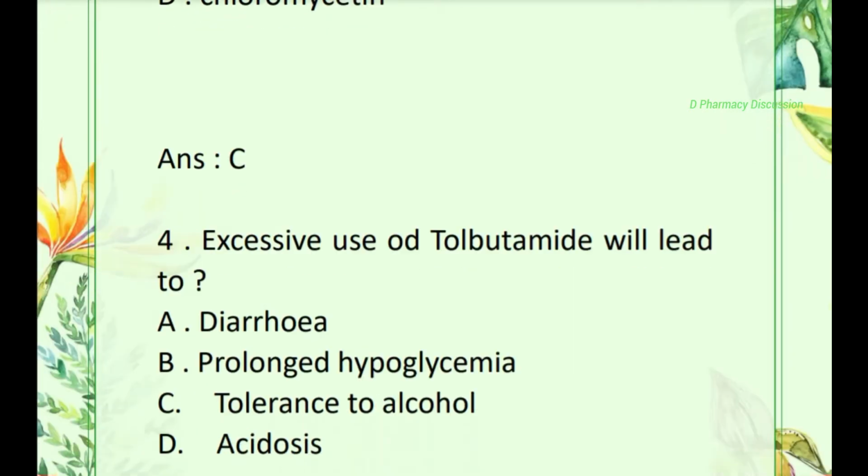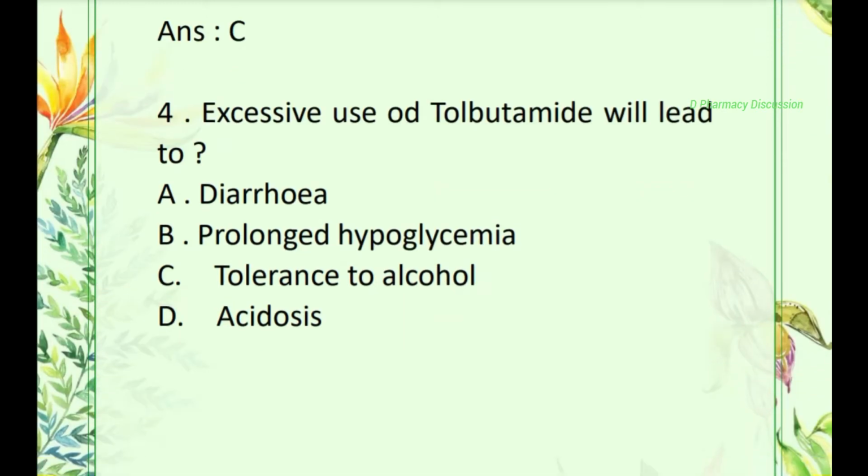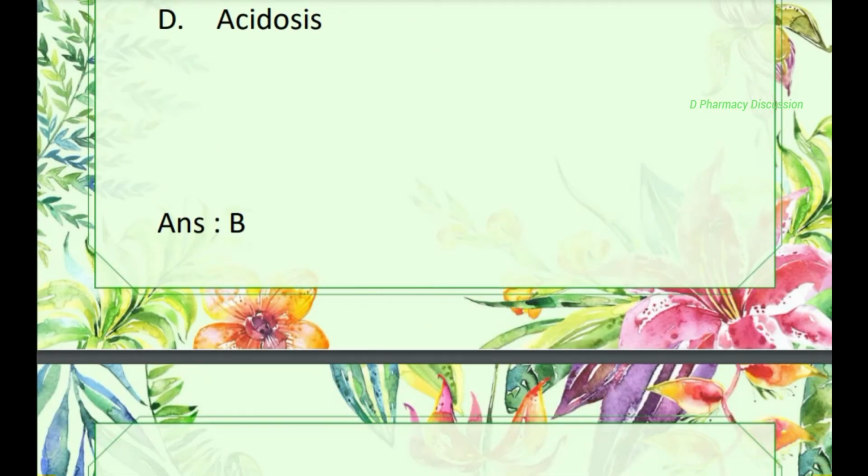Then question number 4. Excessive use of tolbutamide will lead to? Option A. Diarrhea, B. Prolonged hypoglycemia, C. Tolerance to alcohol, and D. Acidosis. Correct one is option B, that is prolonged hypoglycemia.